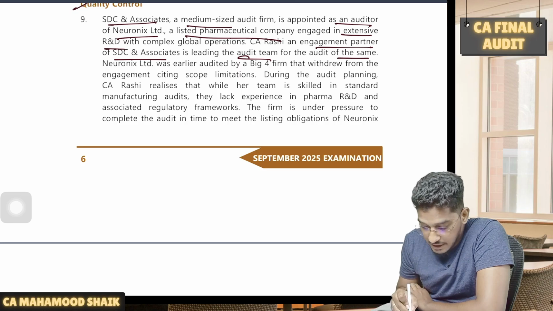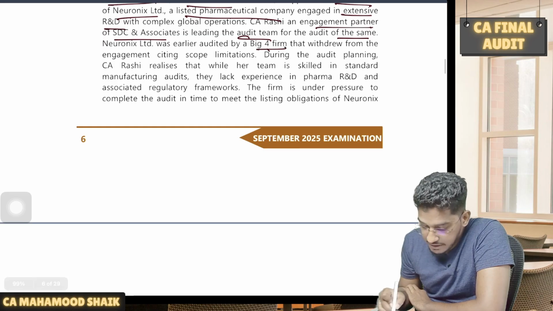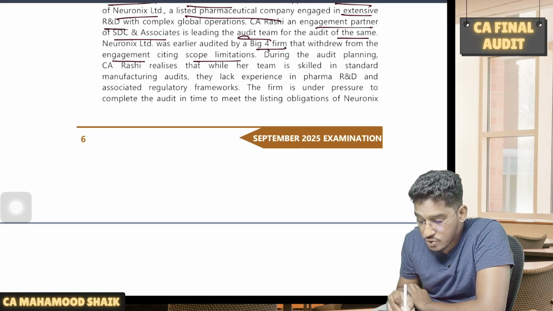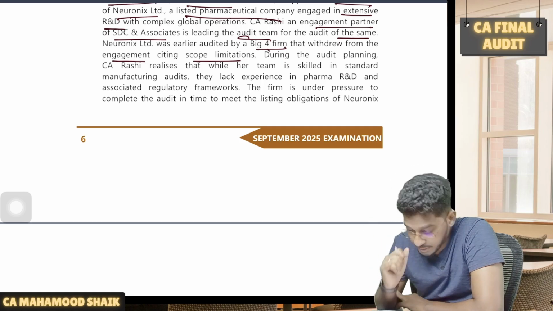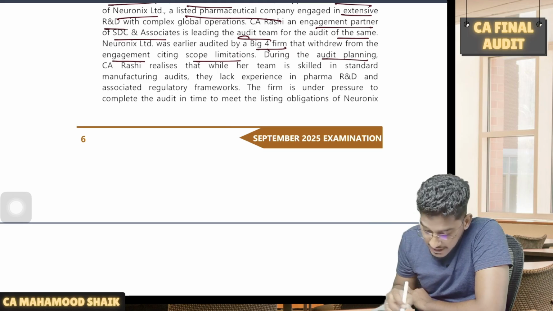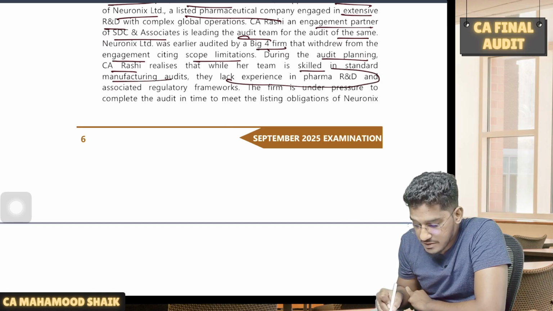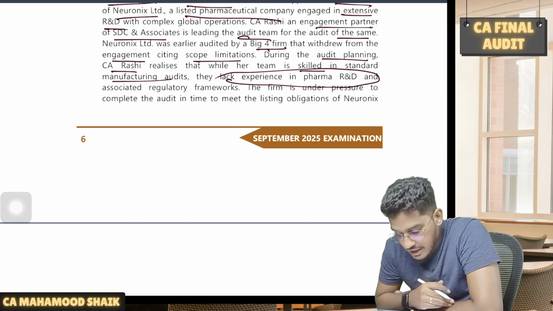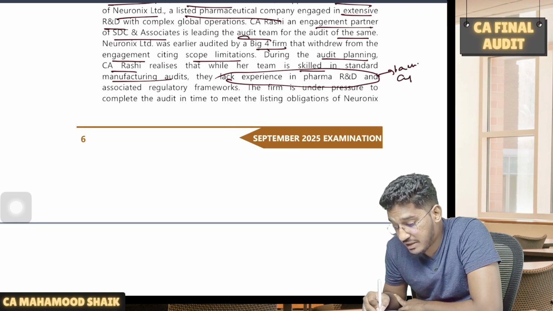Neuronix Limited was earlier audited by a Big Four firm that withdrew from the engagement citing scope limitation. The previous year auditor has resigned because of restriction of their scope. During the audit planning, CA Rashi realizes that while her team is skilled in standard manufacturing audits, they lack experience in pharma R&D and the associated regulatory framework. Lack of expertise, capability issues are there.